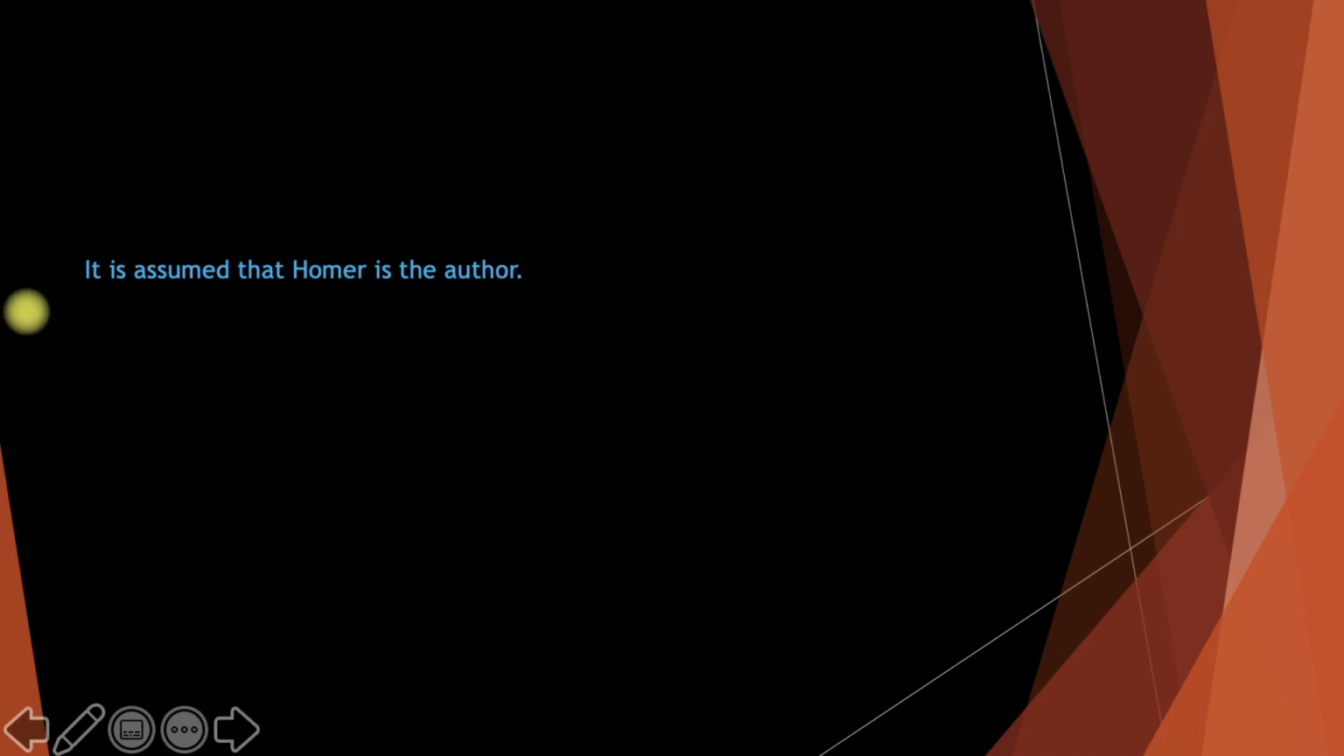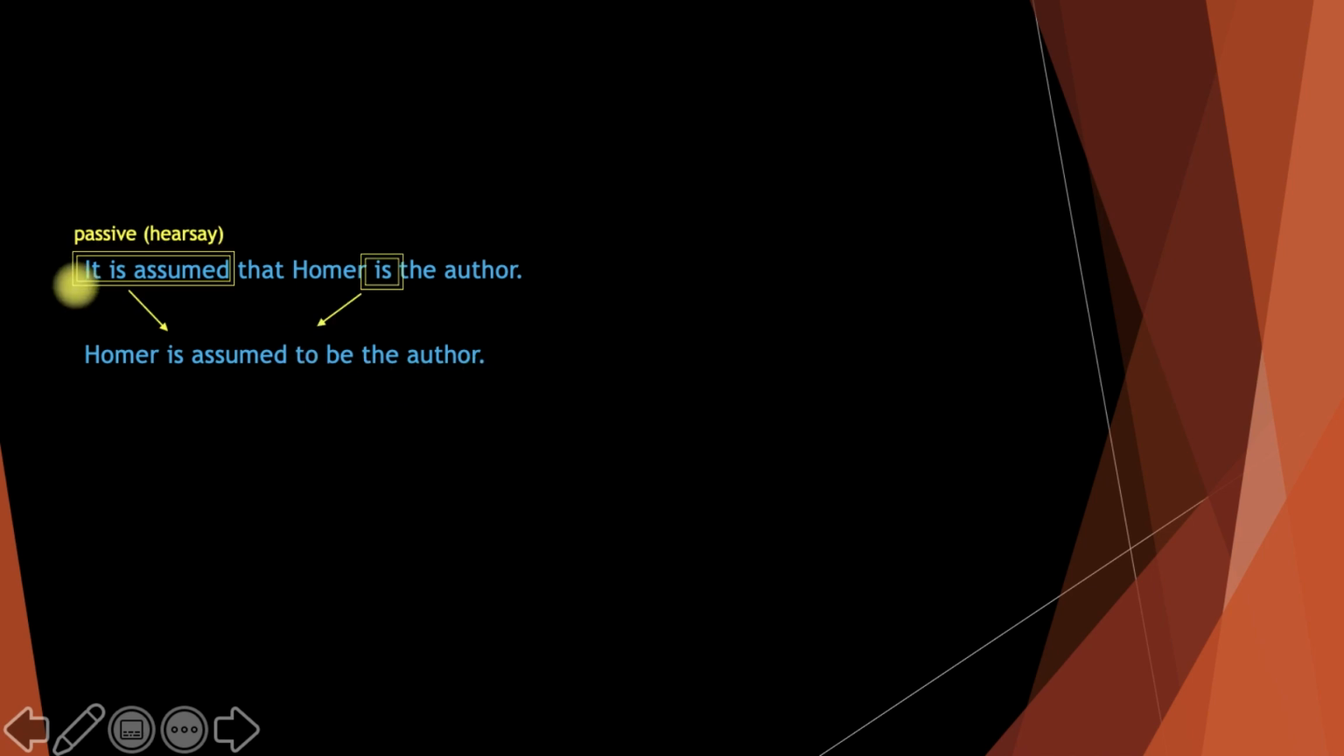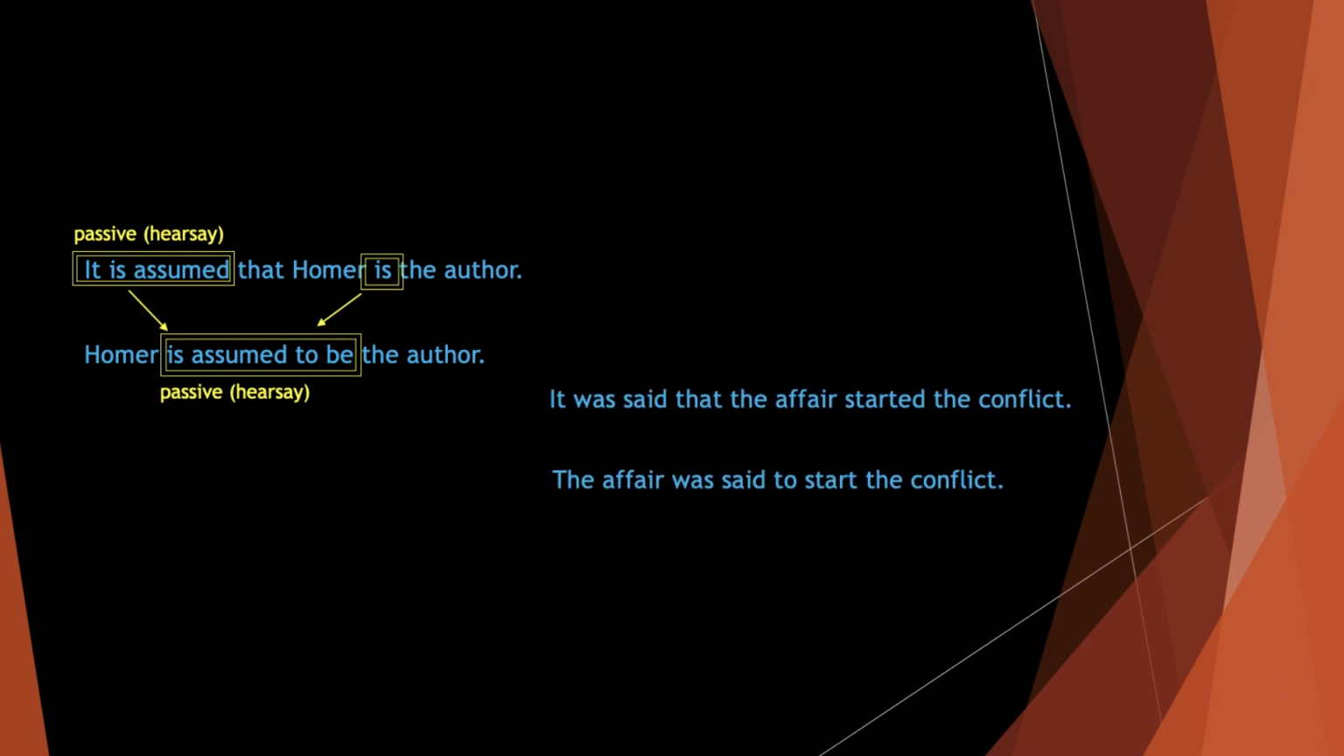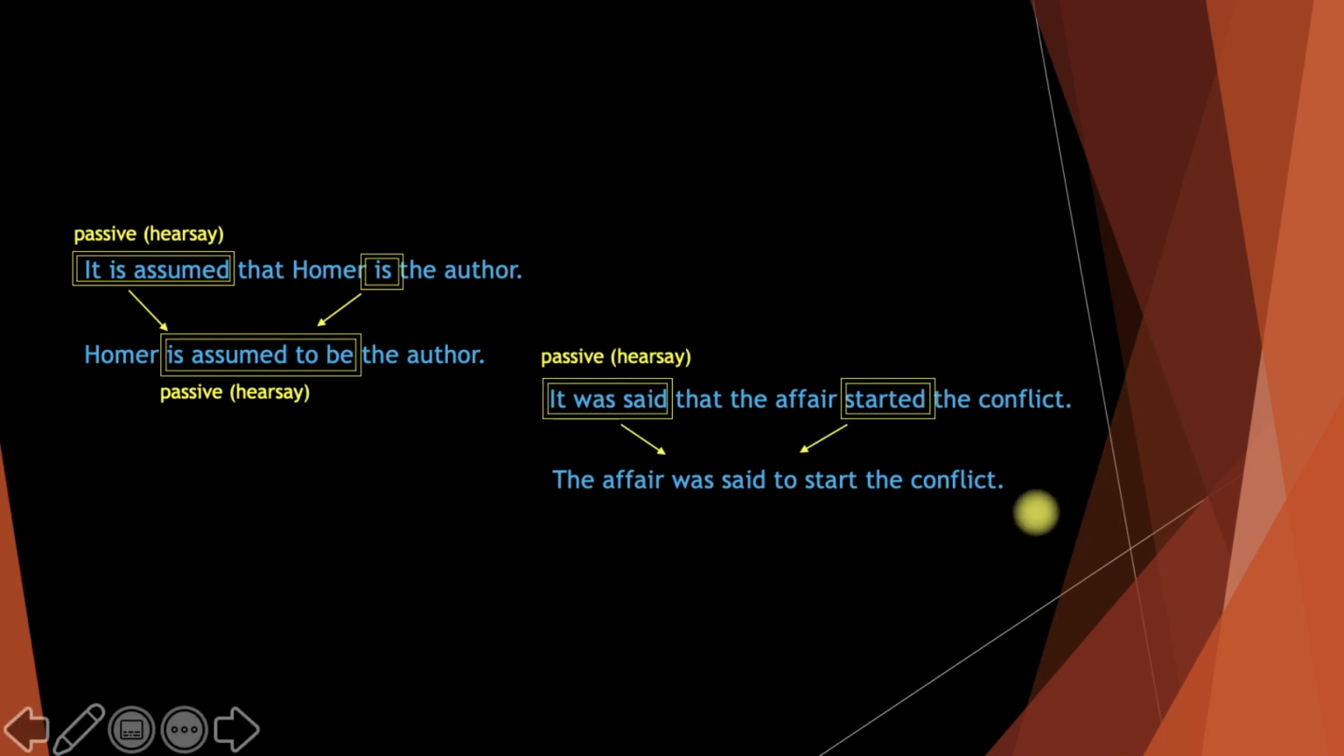There is one more option for us, which is this. Homer is assumed to be the author. So, this one is a hearsay. This one is also a hearsay. Or when we take a look at these two, we can also say that both of them are hearsay reporting sentences, okay? It was said that the affair started the conflict means the affair was said to start the conflict.